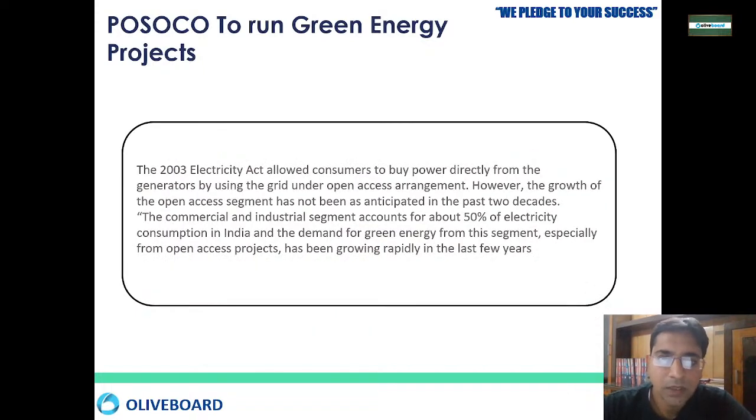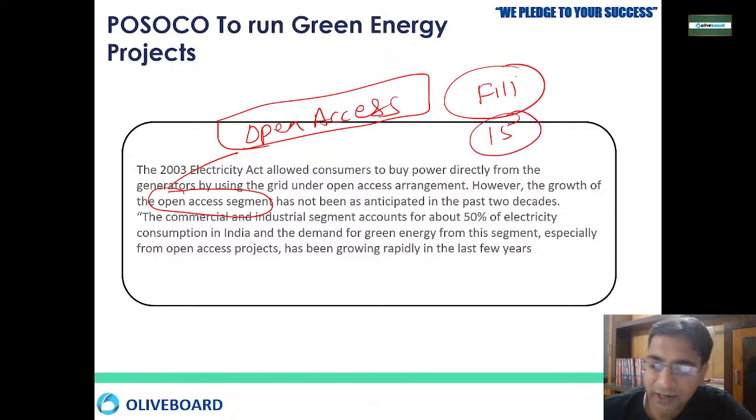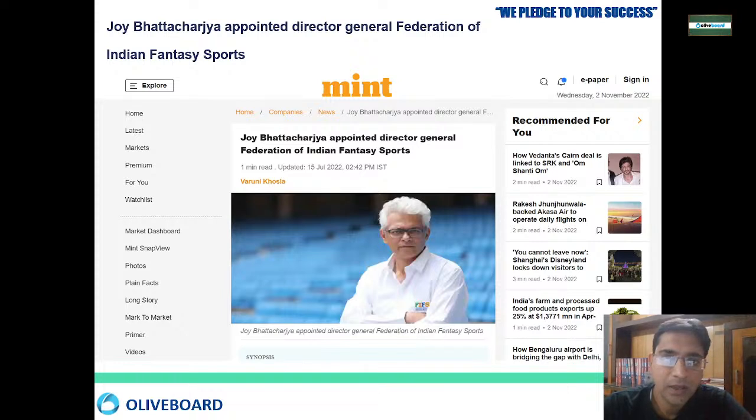Now, earlier, the 2003 Electricity Act allowed the consumer to buy power directly from the generator. So you can use the grid everywhere. However, the growth of the open access segment has not been as anticipated. Now we have created this whole process as open access. Anybody can come here, they can fill the application, and within 15 days they have to either reject or accept it. That is the whole process, open access, right? Now this is the first analysis that we have done.